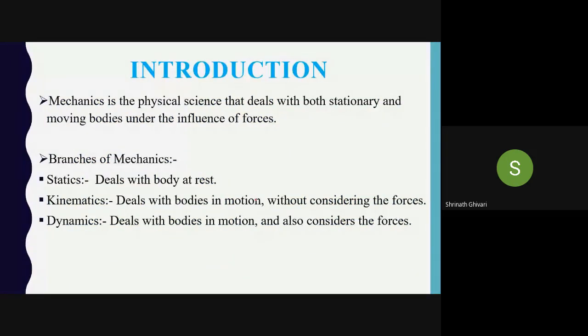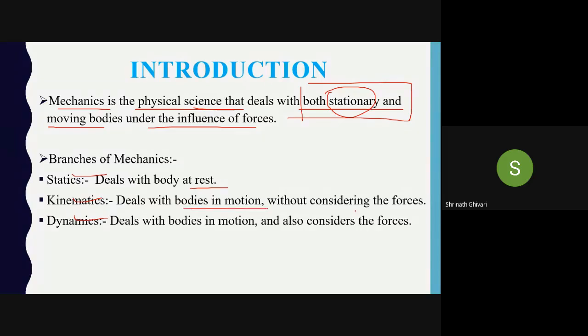Someone has said that mechanics is the physical science that deals with both stationary and moving bodies under the influence of forces. So it is not only bodies in motion but also bodies that are stationary. If we are dealing with the physical science of this, it is called mechanics. What are the different branches of mechanics? Statics, kinematics, and dynamics. Statics deals with the body at rest.